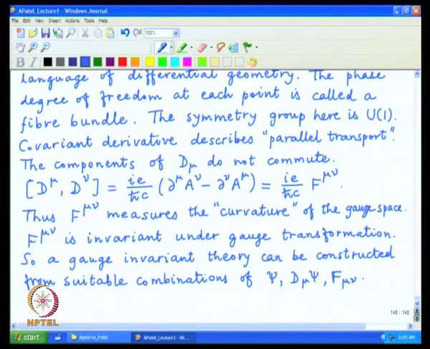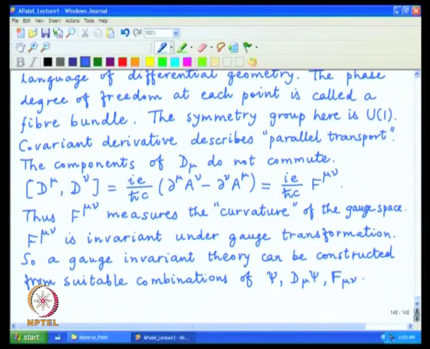There are other features which can also be seen, which play an important role in looking at the gauge invariant objects which can be constructed, and there are many such instances.